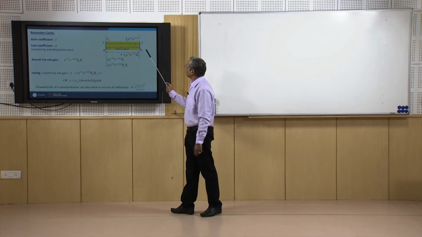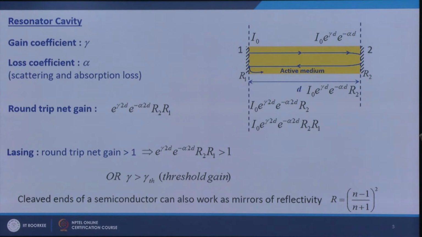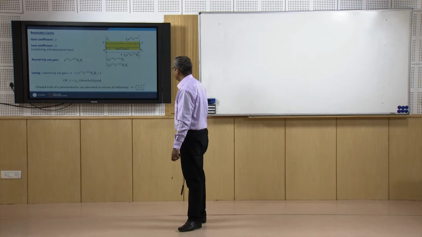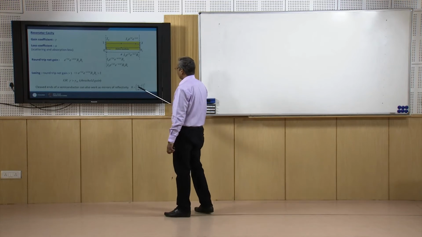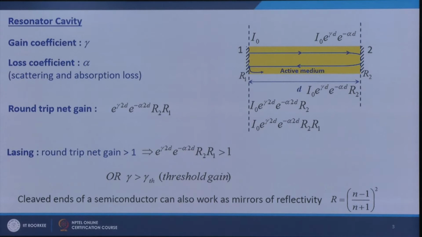Sometimes even if you do not put mirror 1 and mirror 2 of reflectivities R1 and R2, the cleaved surfaces of this medium can also act as mirrors of reflectivity R equal to n minus 1 divided by n plus 1 whole square, where n is the refractive index of this medium and the outside medium is air.